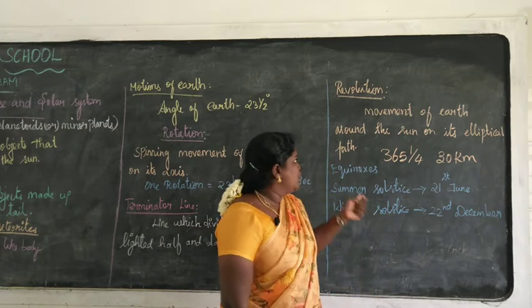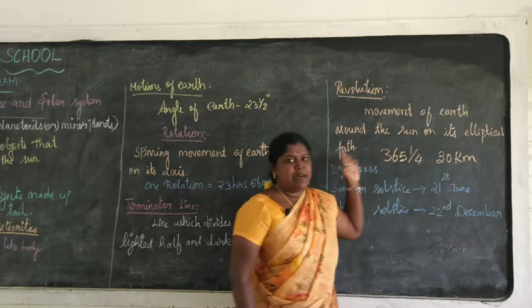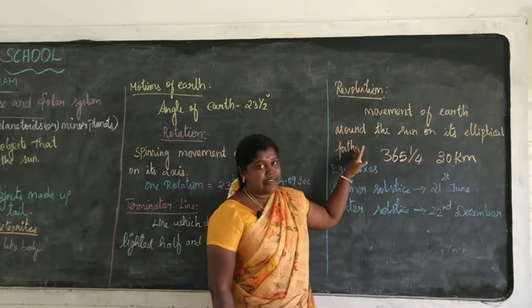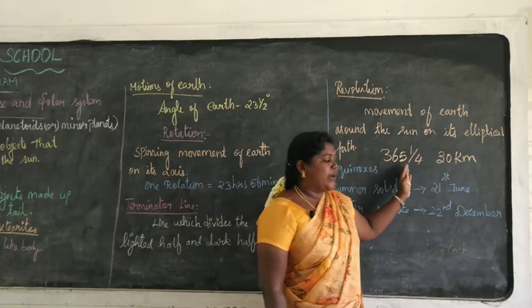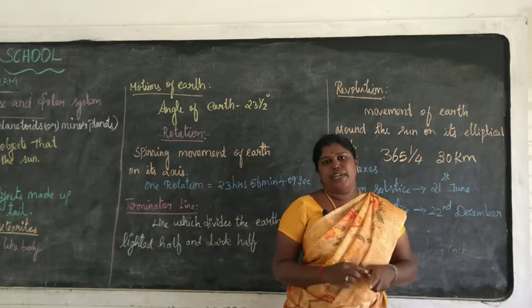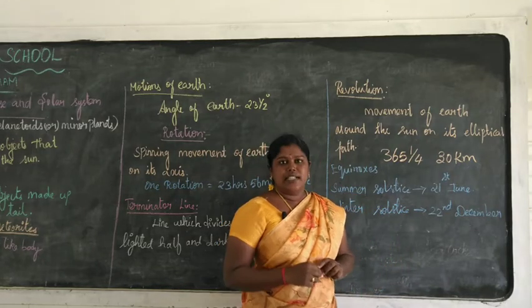The movement of the earth around the sun on its elliptical path is known as revolution. Our earth takes 365 and a quarter days to complete one revolution. It revolves around the sun at a speed of 30 kilometers per second.